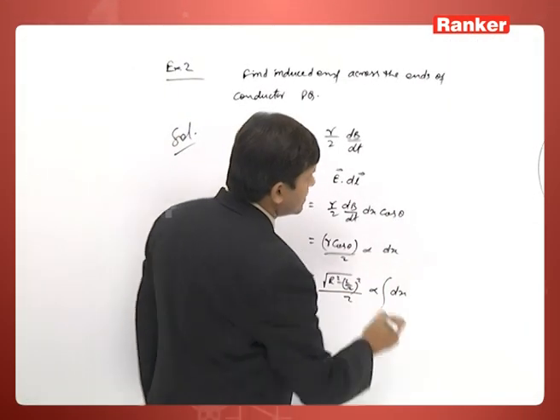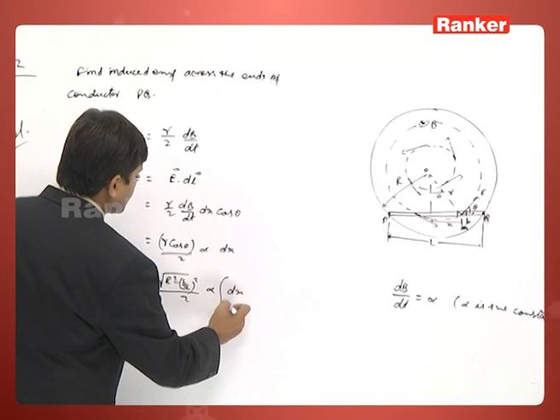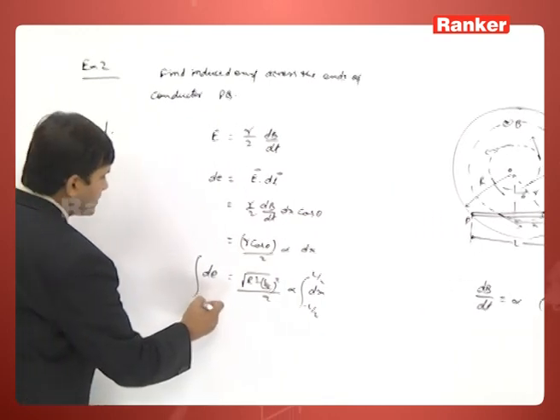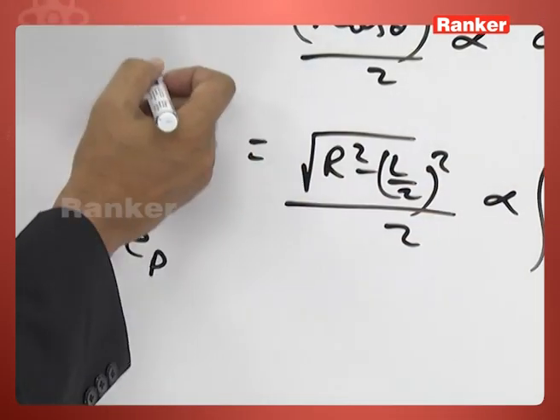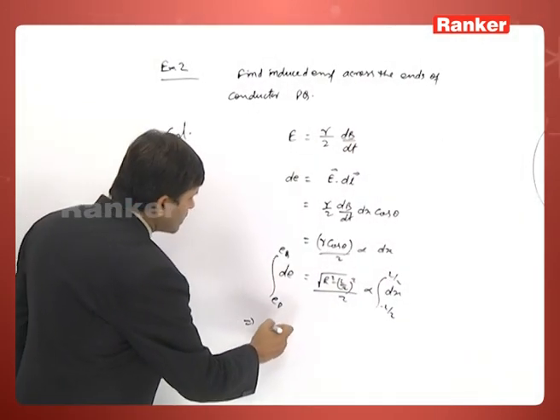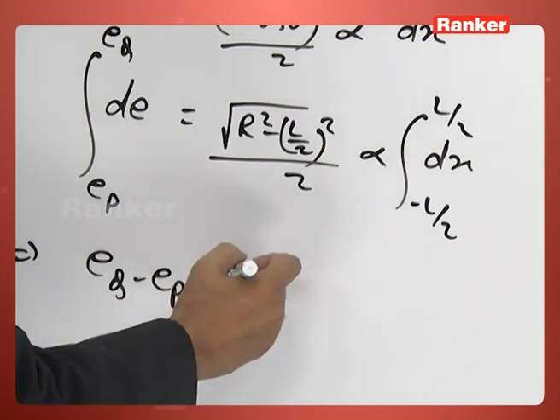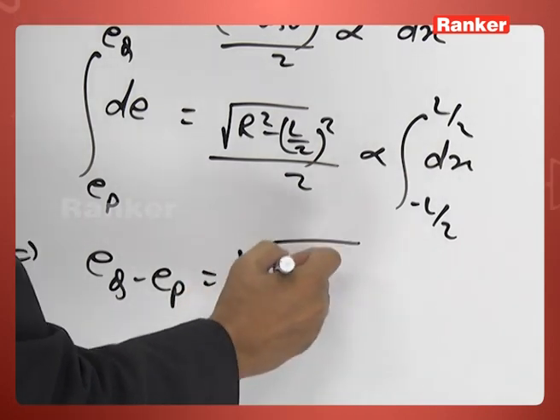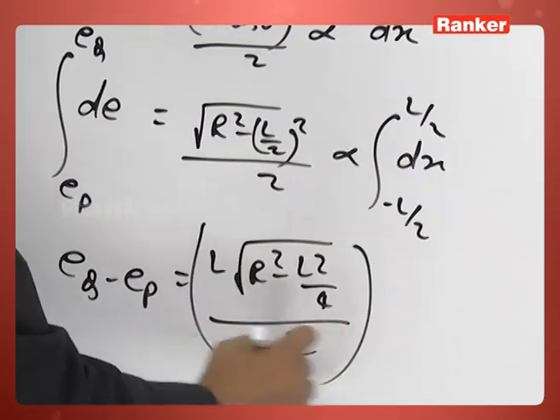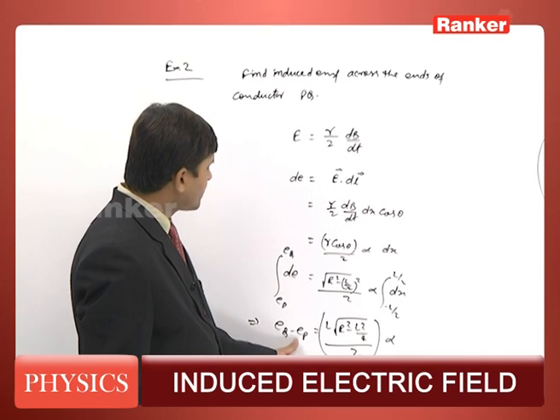Now integrate. X we are moving in that direction, so from minus L by 2 to L by 2. At minus L by 2 is point P, so EP, and at L by 2 is point Q, EQ. So what has been observed? EQ minus EP is equal to L times the square root of R square minus L square by 4, by 2, into alpha. So what do I observe here? EQ minus EP.